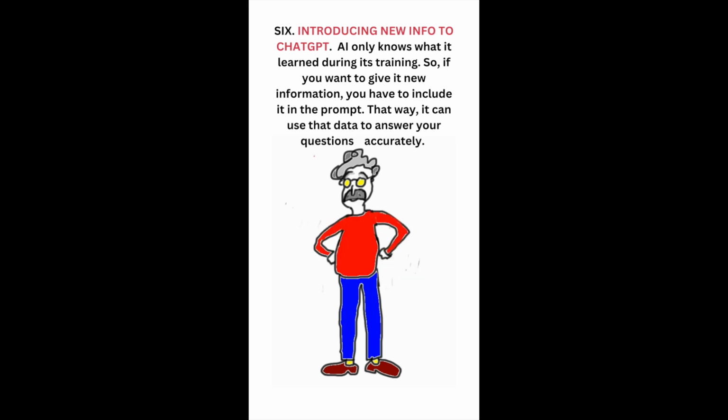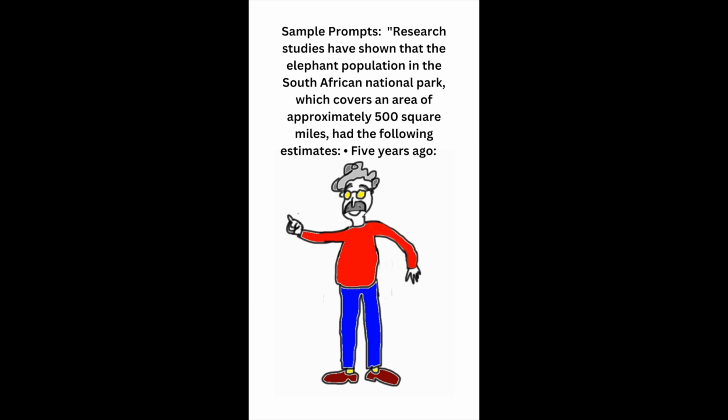6. Introducing new info to ChatGPT. The AI only knows what it learned during its training. So, if you want to give it new information, you have to include it in the prompt. That way, it can use that data to answer your questions accurately.